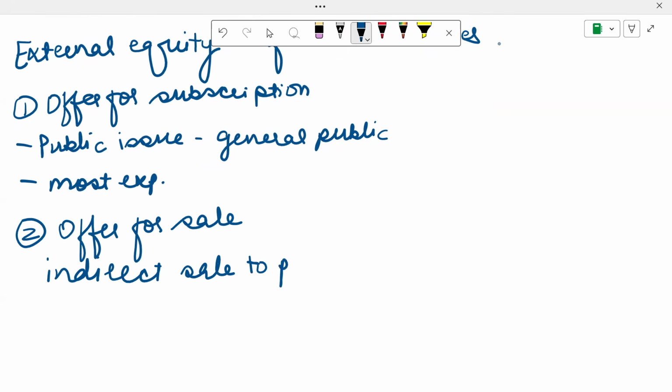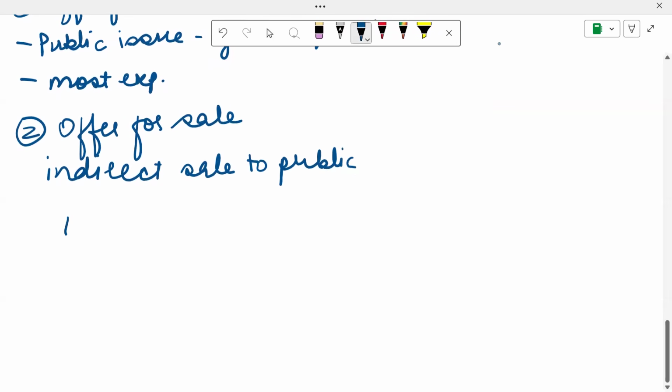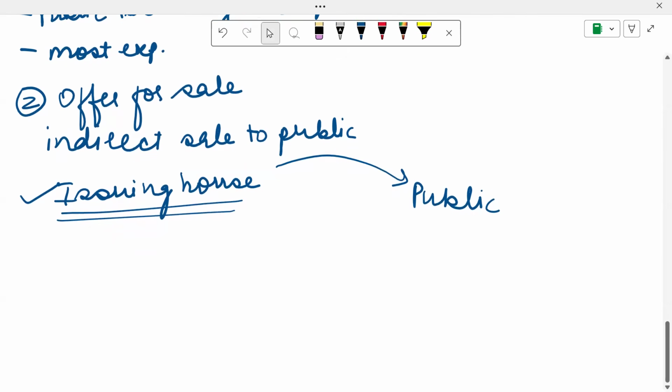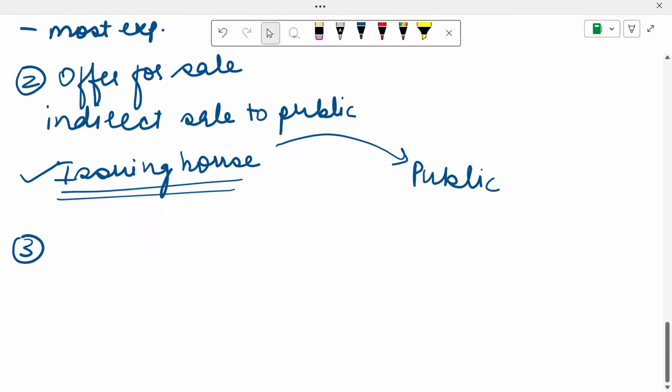What happens over here is instead of selling directly to the public, they sell it to an issuing house. An issuing house could be any merchant bank or investment bank which guarantees to buy and sell the shares to the public. So if the public is not subscribing, this issuing house is going to buy the shares of the company. So this is another method. Even if the company does not want to do this, there are more methods.